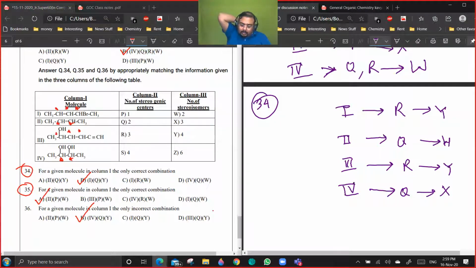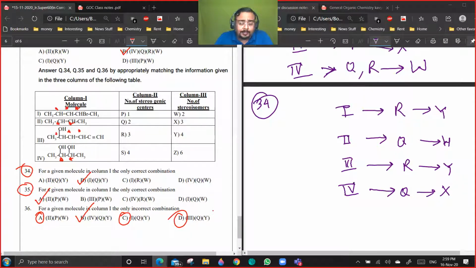In case of 36, it is asking incorrect. So even A is incorrect, 1QY incorrect, and D is 3QY. All are incorrect. Are you getting a point? That is because the examiner has considered a double bond to be a single stereocenter. That is not correct. Both sp2 carbon atoms of the double bond are stereocenters.